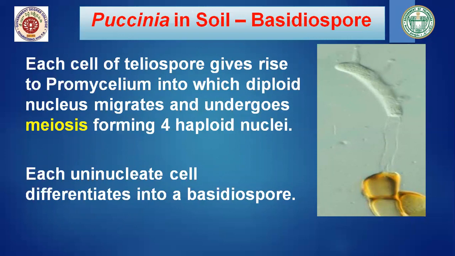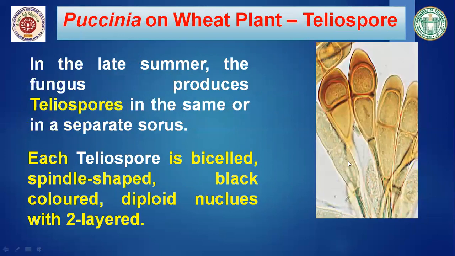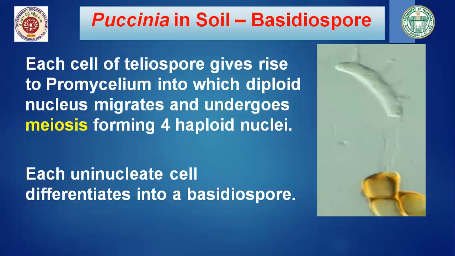So it produces one germ tube from each cell. Okay, so the teliospore has two germ pores, one lateral and one apical. Two germ pores are present. From each germ pore, you can see development of mycelium. This is the apical germ pore. From the apical germ pore, through the germ tube, you can see development of a mycelium. This is known as promycelium.